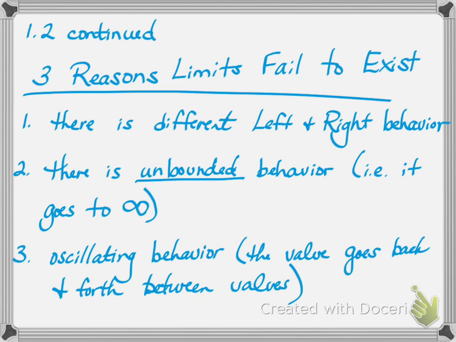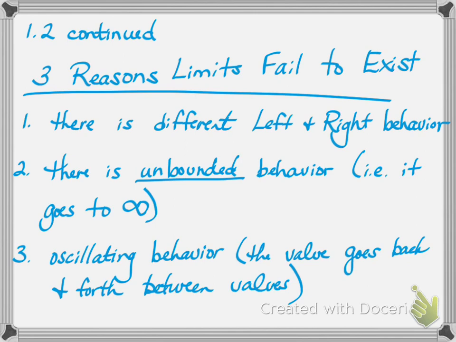So this morning, as we approached, I think it was 1 from the left, we were getting really close to the value of 3. And as we approached 1 from the right, we were getting really close to the value of 3. So the left and the right agreed. Both sides were getting really close to 3. So we said the limit was 3. Well, this would be the left is approaching a number and the right is approaching a different number. Then we would say does not exist.